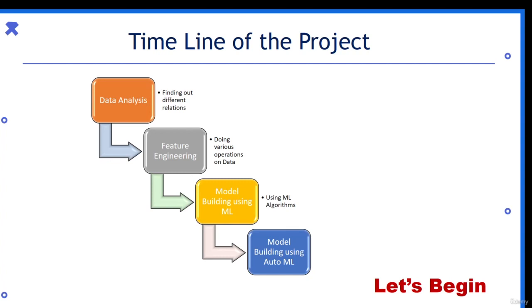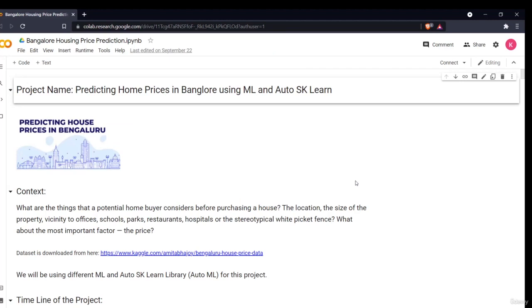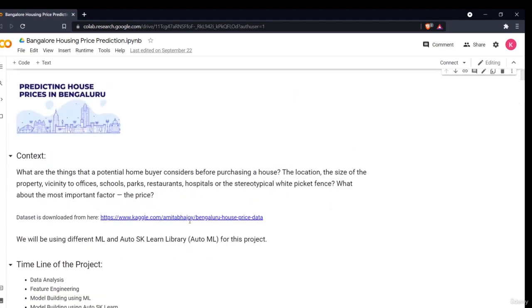Let's begin. Hello, welcome to our notebook section of this project, predicting house prices in Bangalore using machine learning and auto sklearn library. In the previous introduction section, I have already told you the context, why we are doing this project, because obviously the major factor while we buy a house is the price. If the price is not affordable, we'll not buy it, no matter how good the locality of the house is or how good the house is.